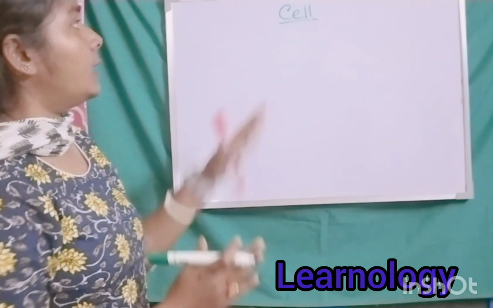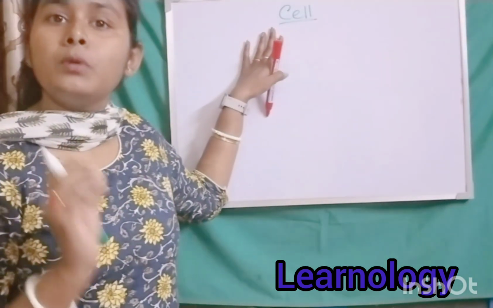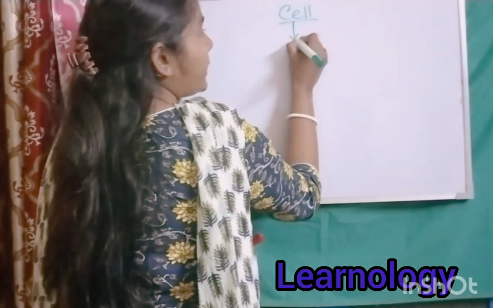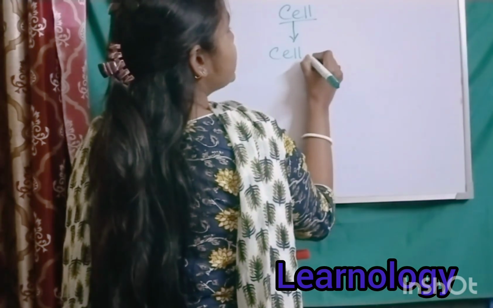Now from which word does the cell actually derive? The cell derives from the Latin word cella or cellus.